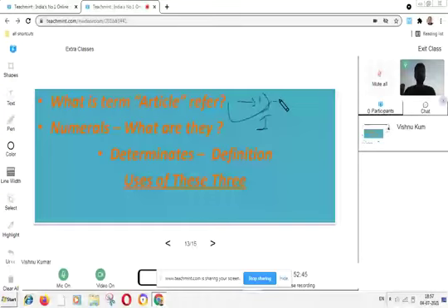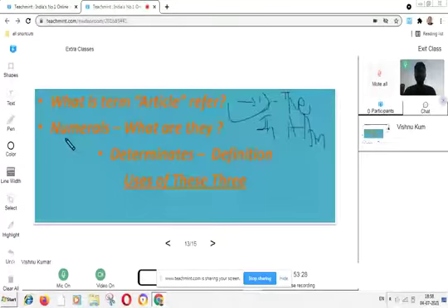In the definite article, we use "the" as the definite article. But if we are talking about the indefinite articles, we will use "a" and "an" as the indefinite articles. So there are two types of articles: one is definite and the other is indefinite.